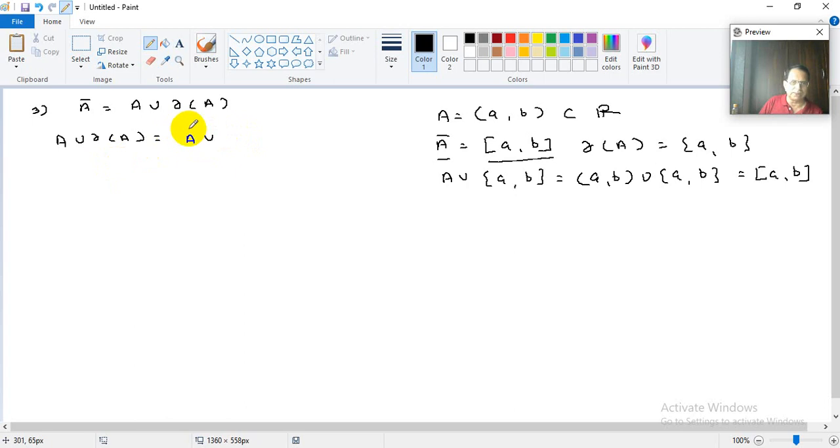So A union boundary of A is A union, A bar intersection, X minus A bar. Okay. Now what is this? It means it is A union A bar. You can use the distributive property: A union A bar, intersection A union X minus A bar.